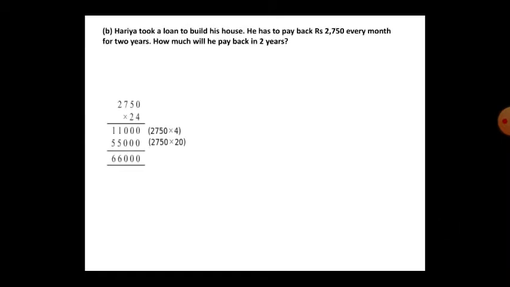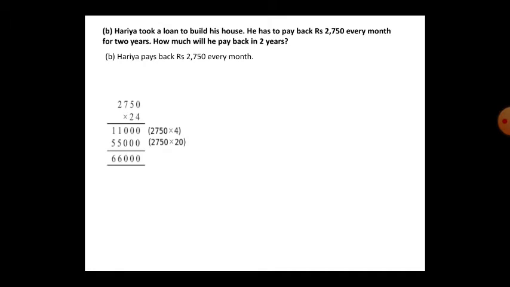So like that only, Hariya took a loan to build his house. He has to pay back rupees 2750 every month for 2 years. How much will he pay back in 2 years? See, Hariya took a loan to construct a house. So he has to pay 2750 every month. Until how many months does he have to pay? So 2 years. 2 years means how many months are there? 1 year there are 12 months, so 2 years means 24 months. So how much will he pay back for 2 years?